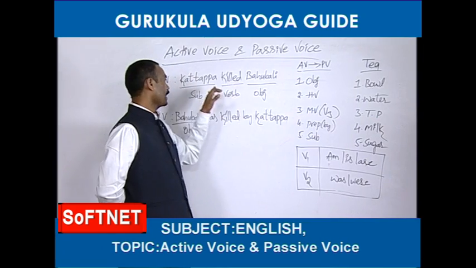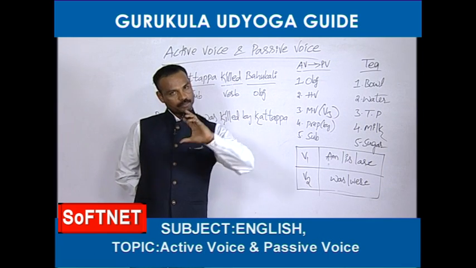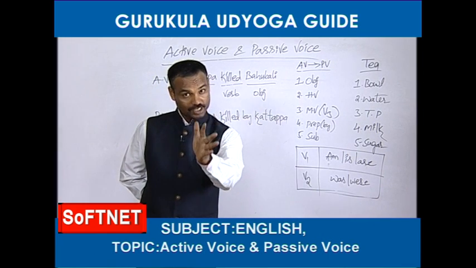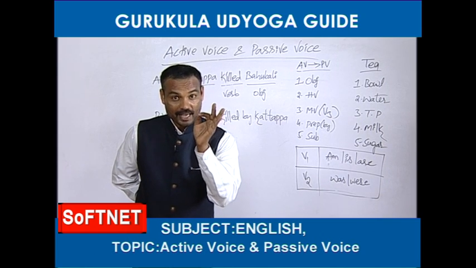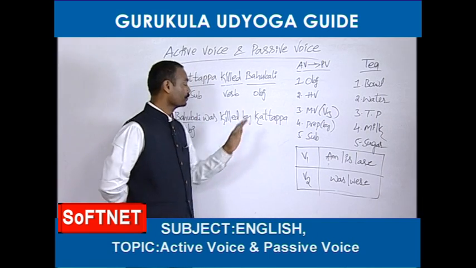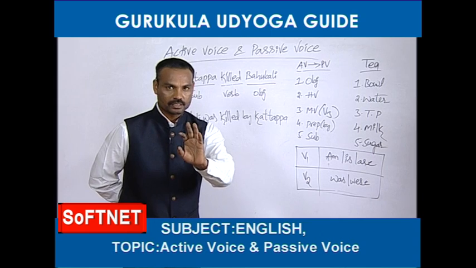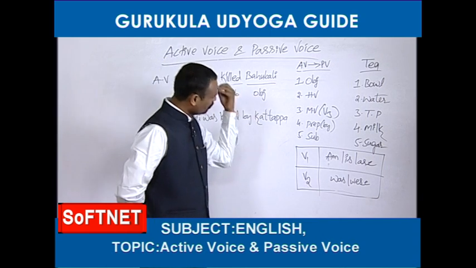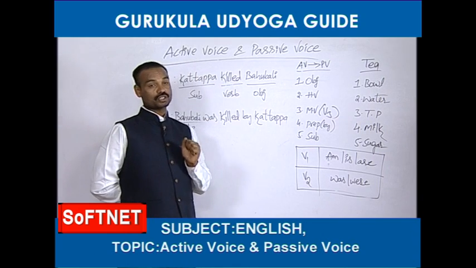Then next, main verb. I have already told you that whatever the main verb has been given in the given active voice, that main verb only should be taken, but the condition here is that the main verb should be changed into the third form in passive voice. That's fine. Right. Next, preposition, that is by. In 90% of examples, we can use only by. Next, what last? Subject.